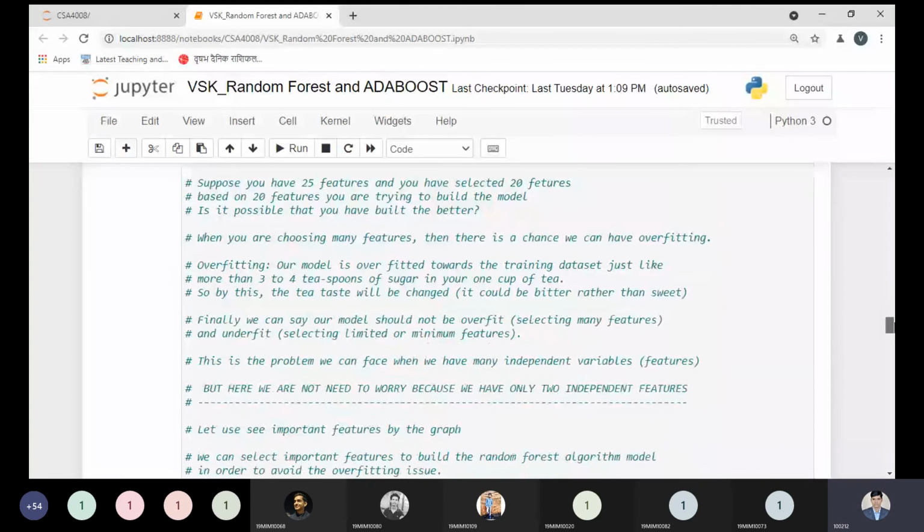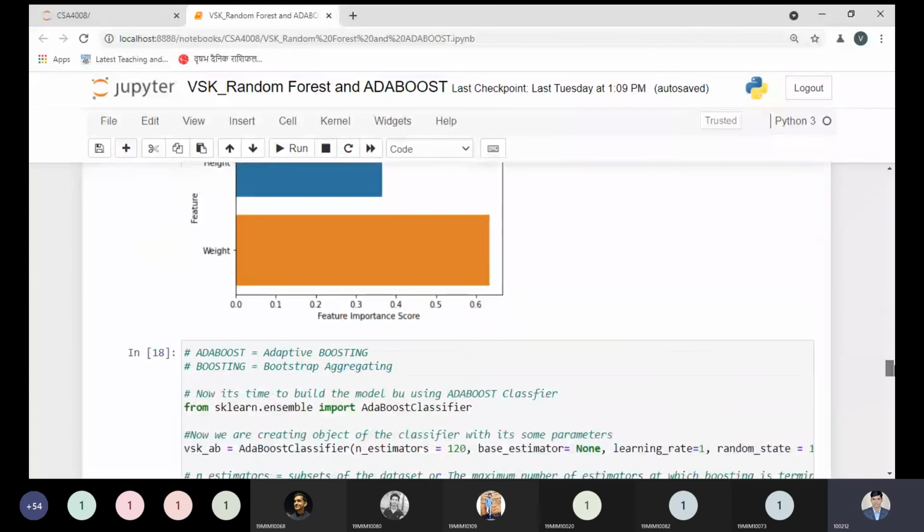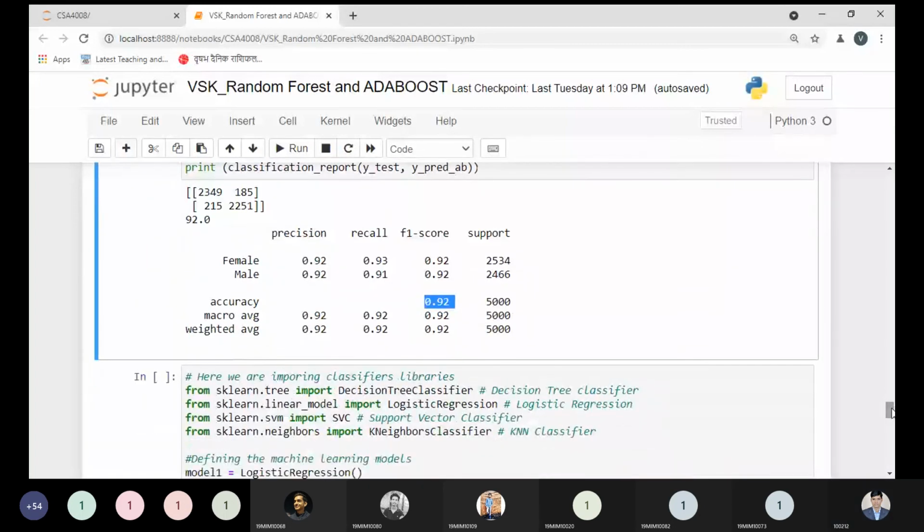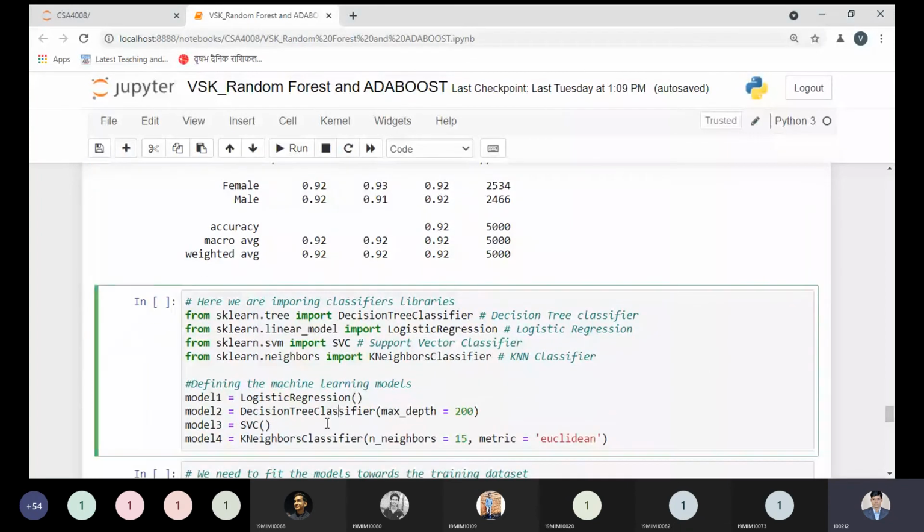We have implemented logistic regression, we have implemented KNN, we have implemented SVM, we have implemented... Just tell me which model? Decision tree regressor. Instead of the decision tree regressor, we can use a decision tree classifier over here to know the answer. So what do we need to change? Instead of the decision tree regressor, we have to use the class decision tree classifier. And in the ensemble learning model implementation, I have already used this work. So I'm copying that part from my previous practical session here, just to show my proof of which model is better.